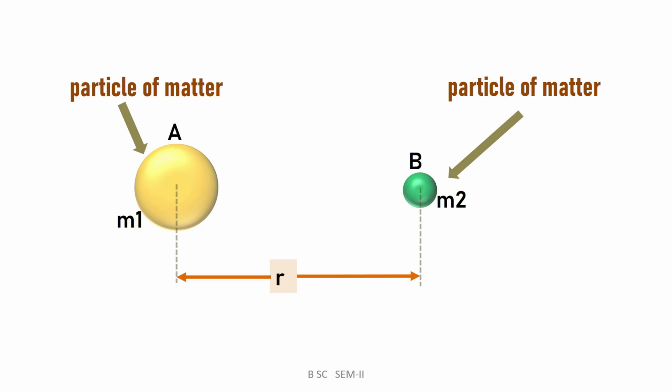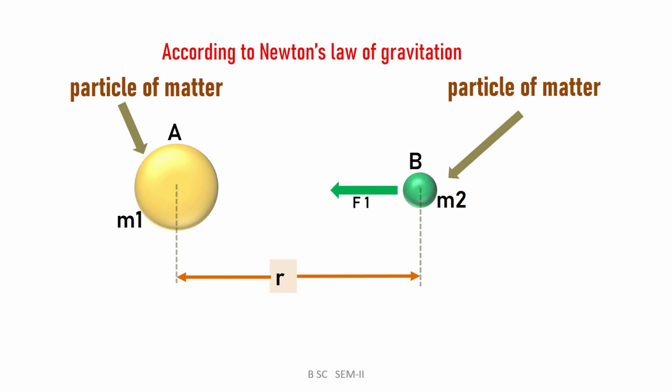Then, according to Newton's law of gravitation, particle A will attract particle B by the force F1. Similarly, simultaneously, body B also attracts body A by a force which we call the gravitational force, denoted by F2.